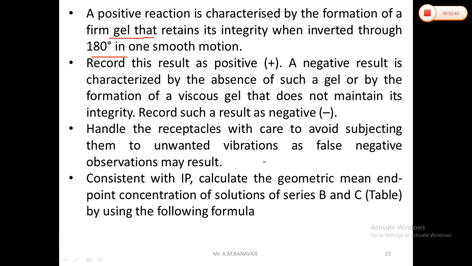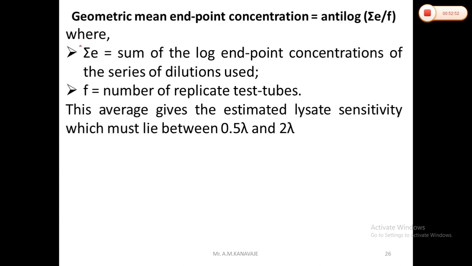Then, consistent with the IP, we calculate the geometric mean endpoint concentration of the solutions of series B and C using this particular formula. Geometric mean endpoint concentration is equal to the antilog of the summation of E divided by F, where the summation of E is the sum of the log endpoint concentrations of the series of dilutions used, and F is the number of replicate test tubes.